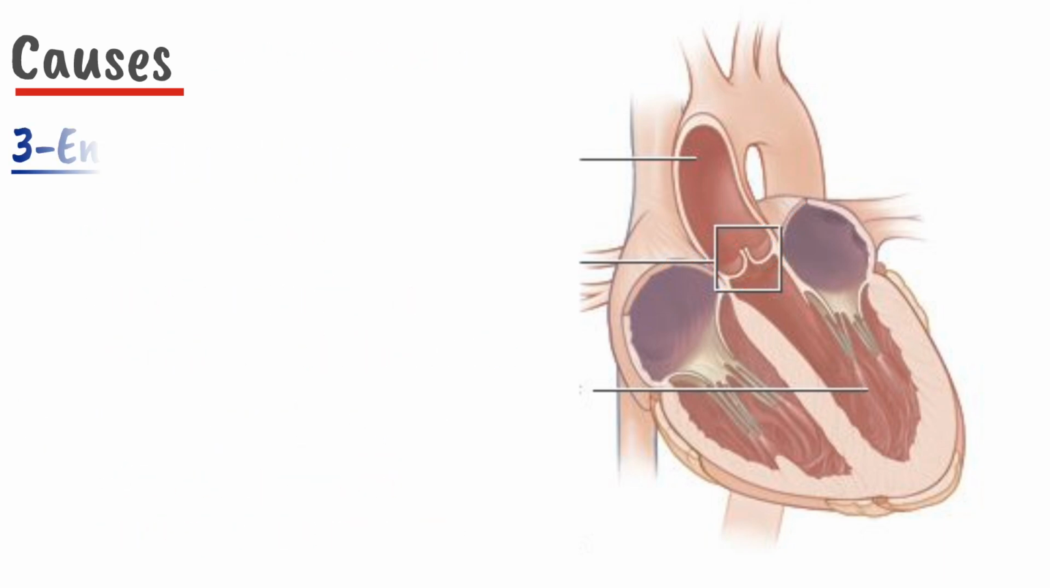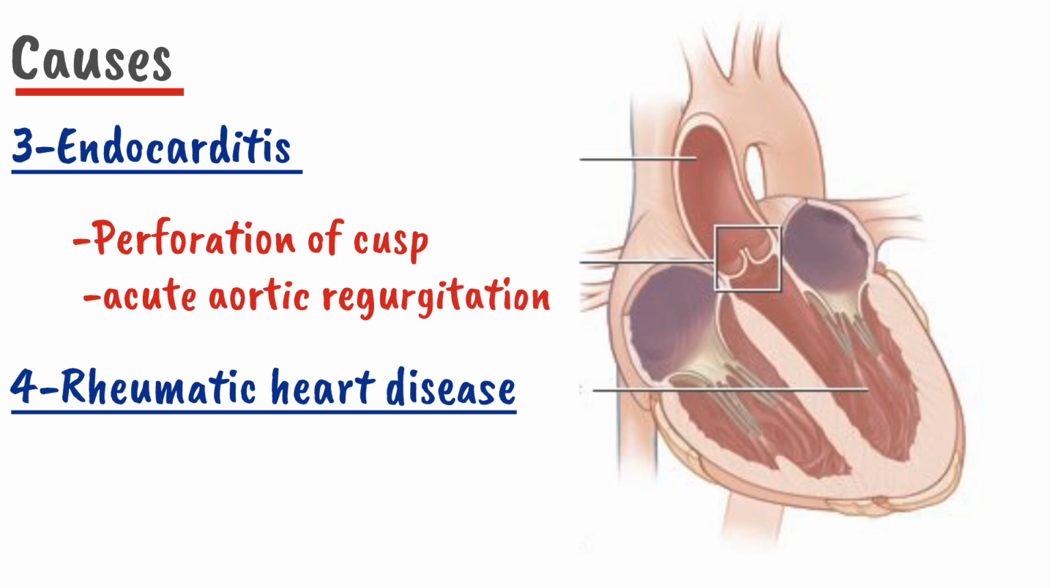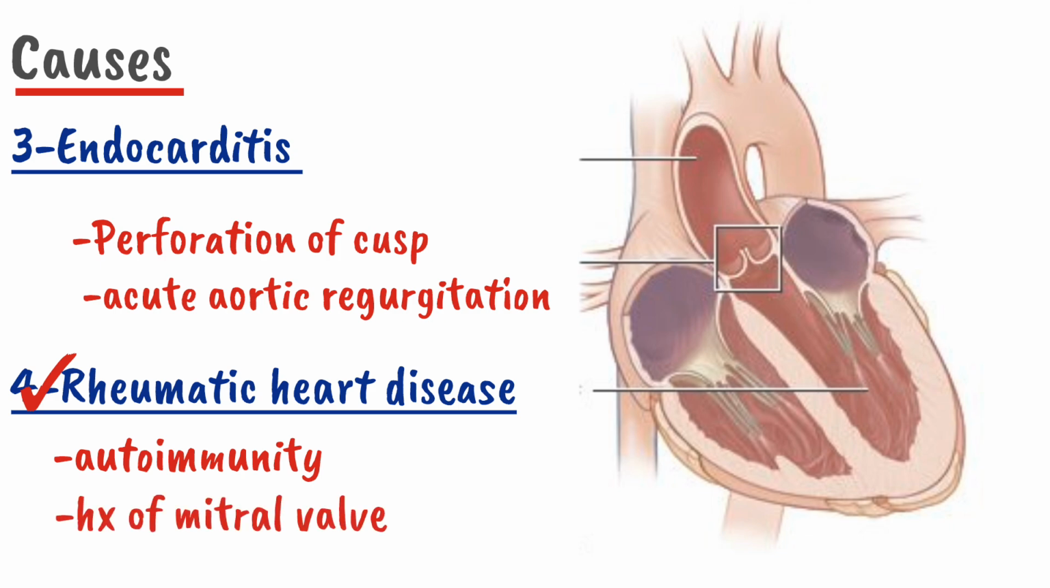At last, endocarditis and rheumatic heart disease also cause aortic regurgitation. In endocarditis, there is a perforation of the aortic cusp and the patient will present with an acute aortic regurgitation. And in rheumatic heart disease, there will be an autoantibody reaction to the aortic valve. But remember that when the cause of the aortic regurgitation is rheumatic heart disease, there will also be a history of mitral valve disease because rheumatic heart disease primarily affects the mitral valve.